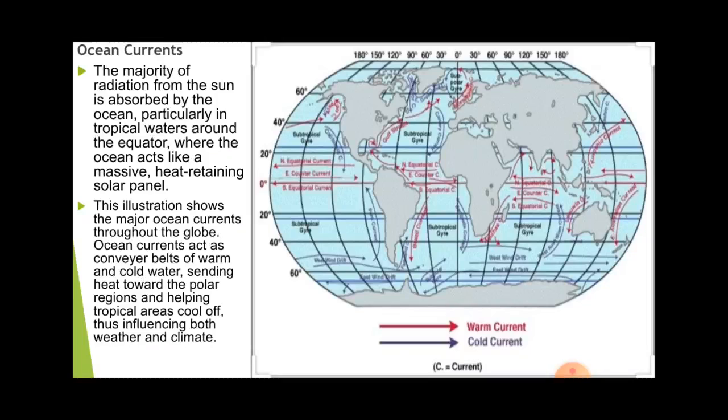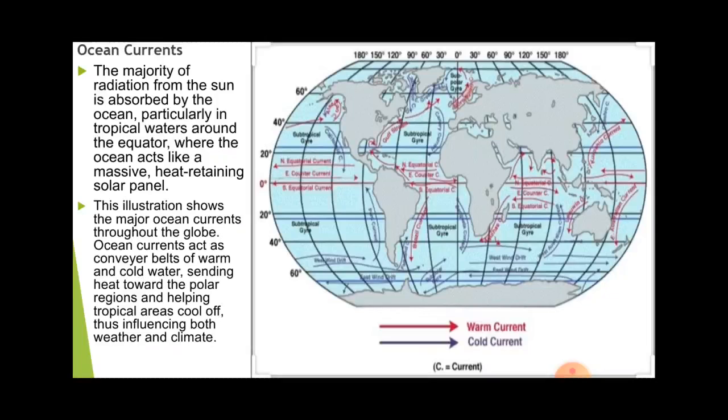So you can easily observe that the warm water is distributed from the equator to the polar regions, and the colder water moves from the poles to the equator.